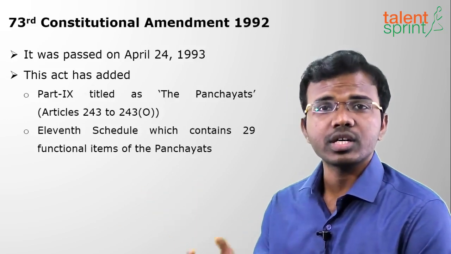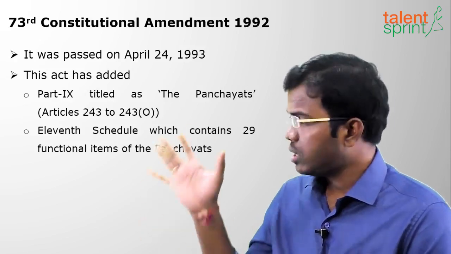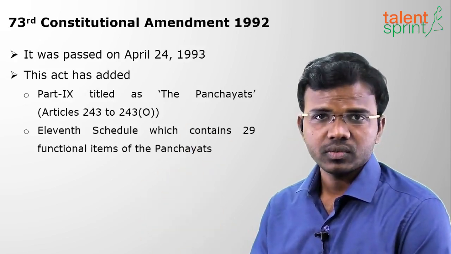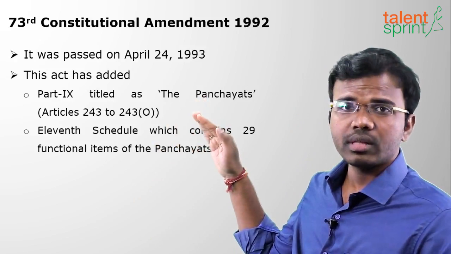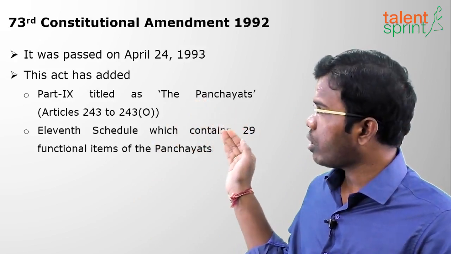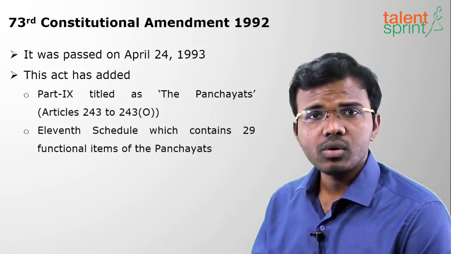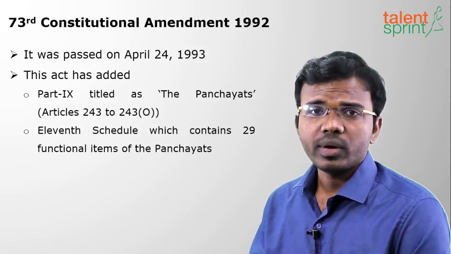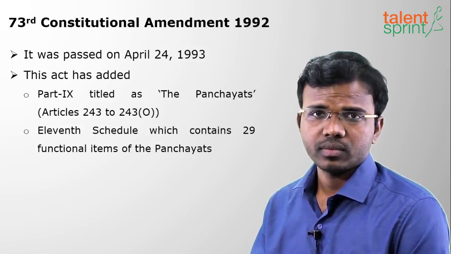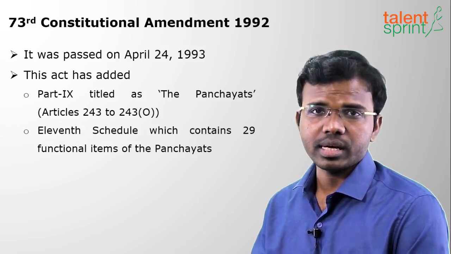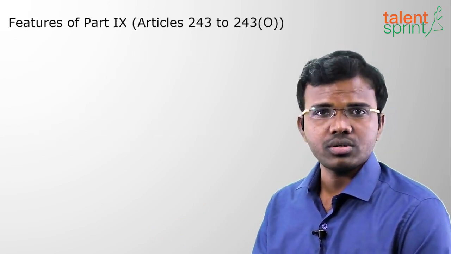These are the 29 functional items which deal with the panchayats. So Part 9 deals with Articles 243 to 243O, and the 11th Schedule deals with 29 subjects. These two things are done by this act.